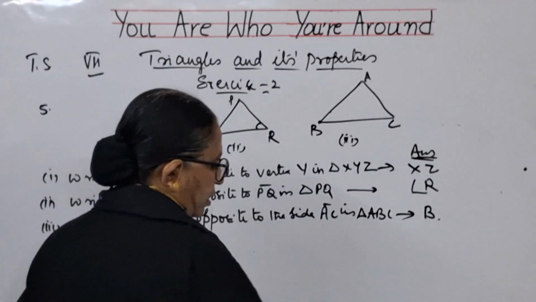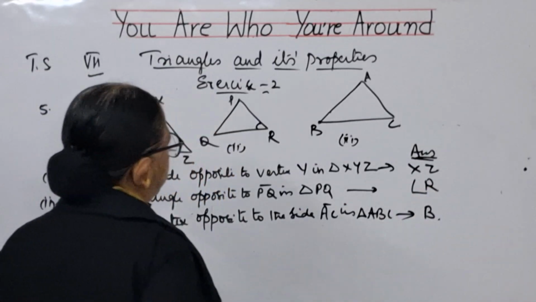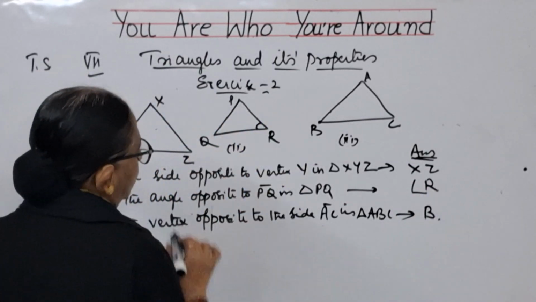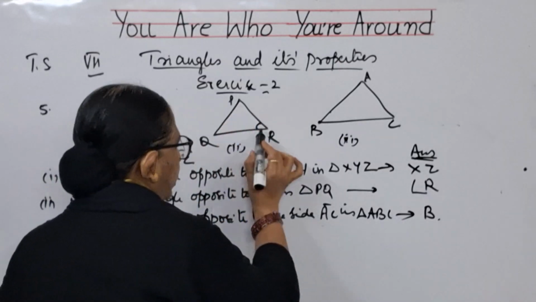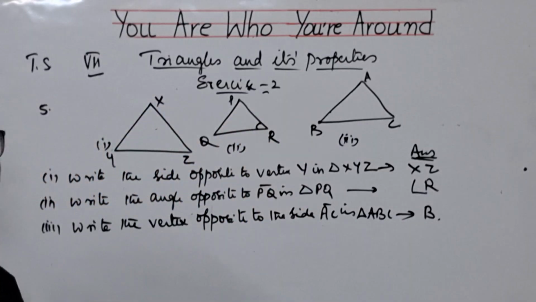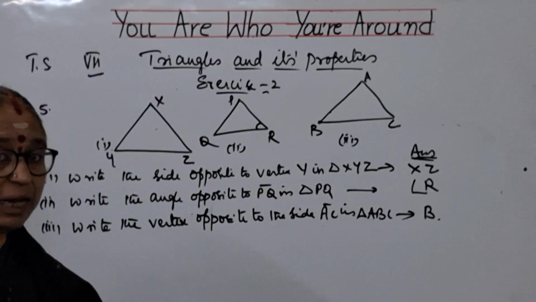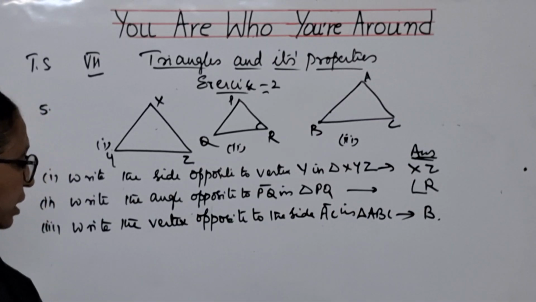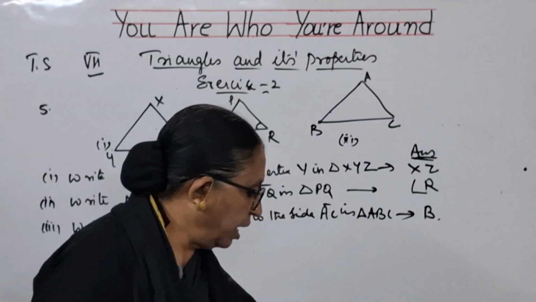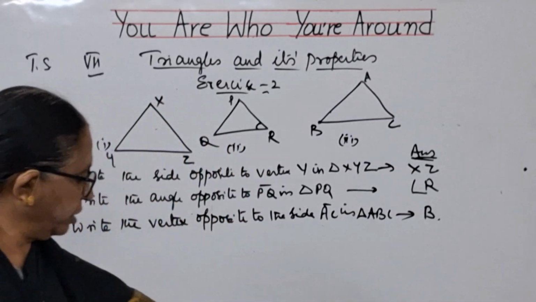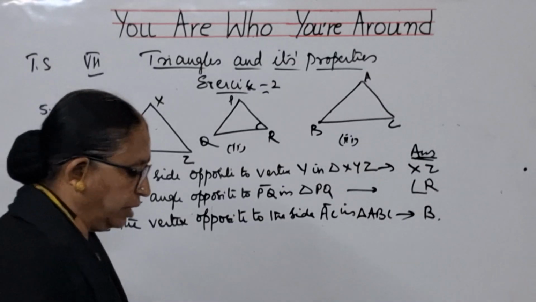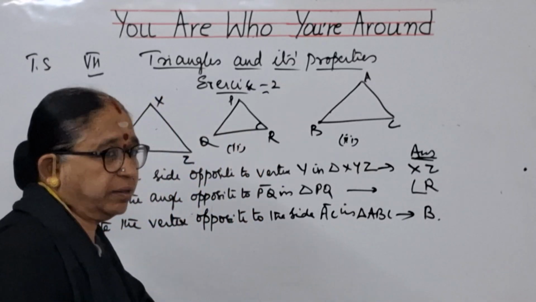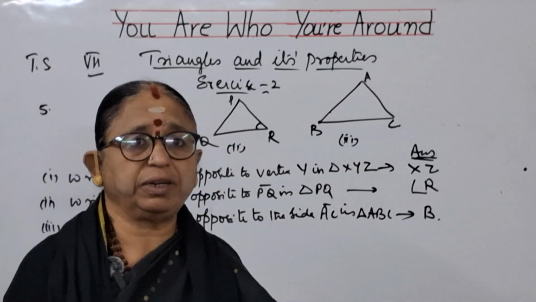Okay, children. So these are the answers. This angle R can be written as angle PRQ or angle QRP or angle R. Earlier I said how you need to name an angle. So accordingly I have written this as angle R. So with this I have completed the second exercise. The remaining one we will do in the next class.